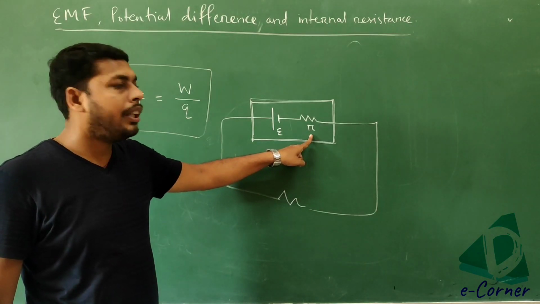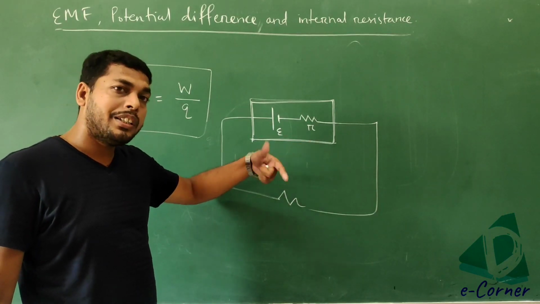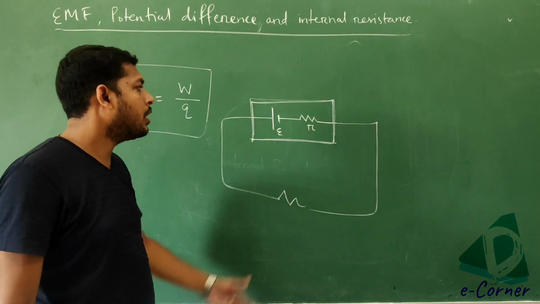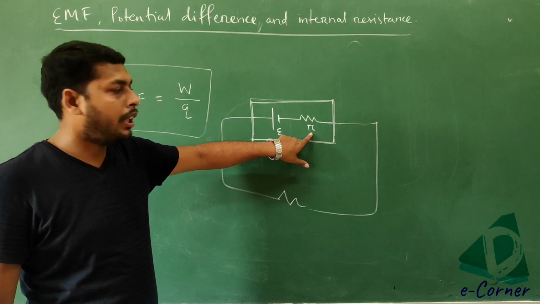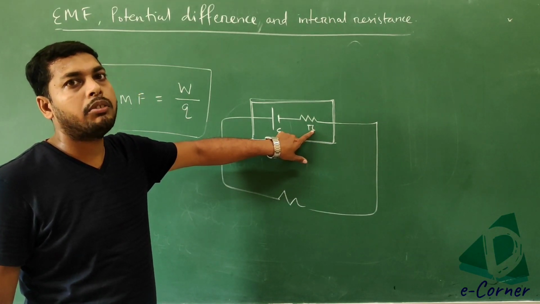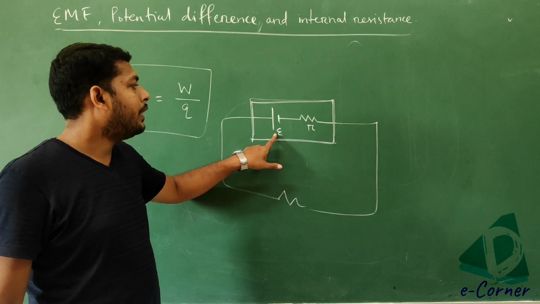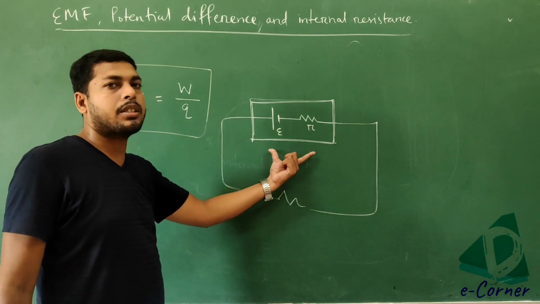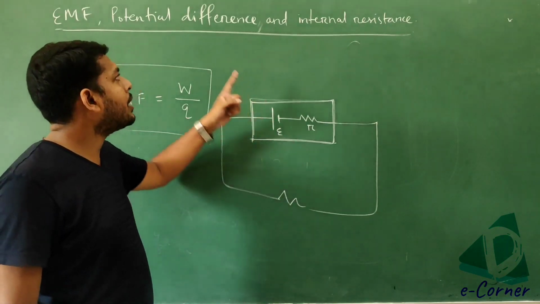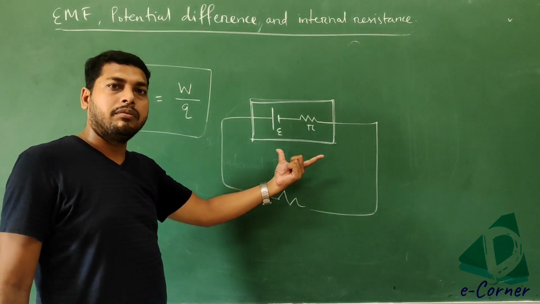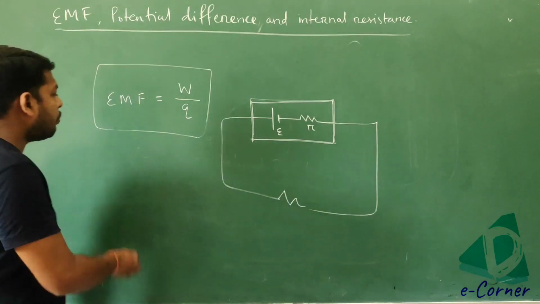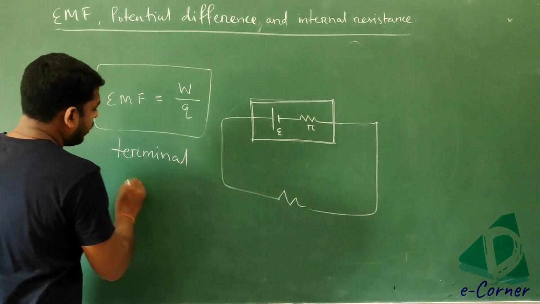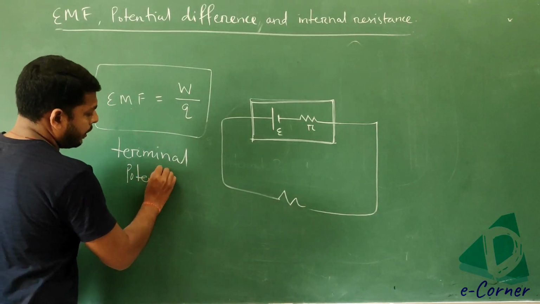If in any numerical problem it is given that the battery has negligible internal resistance, then you will say that small r is equal to 0. Got it? So at that time this EMF is equal to the potential difference across this battery. Otherwise, the potential difference across the battery is what we call the terminal potential difference. Terminal potential difference.